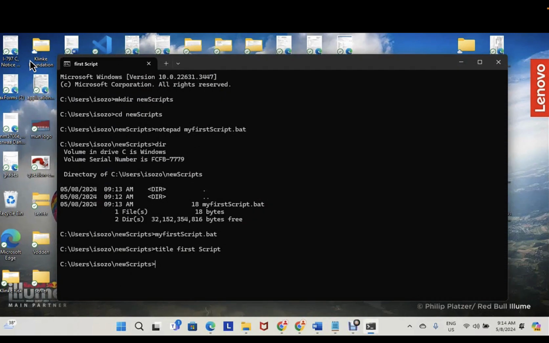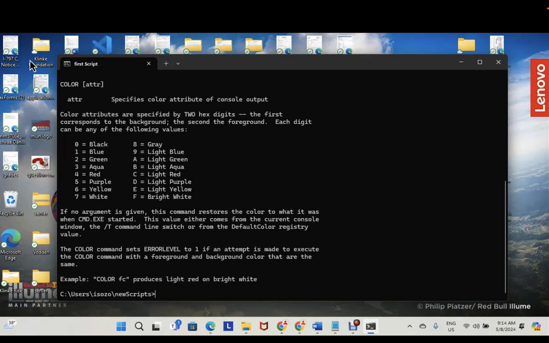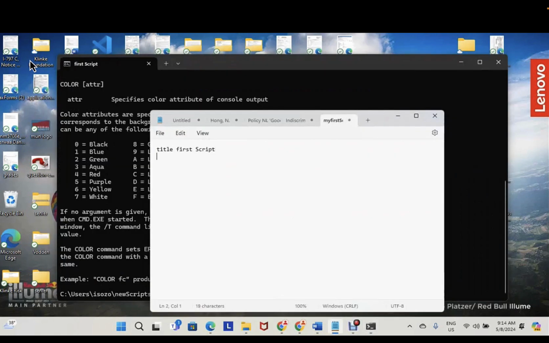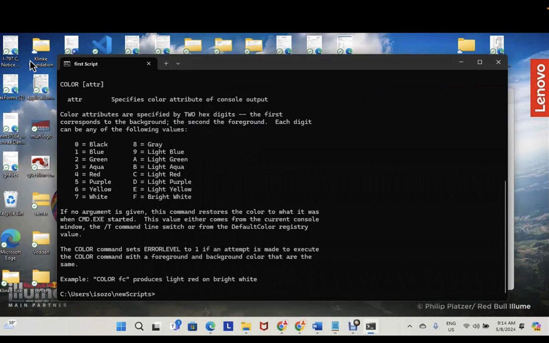Now, if you want to find out about any command, you can just use the /? to get information about the command, the syntax, the description, and everything. So for example, we're going to look at the command color. And after typing that, you get all the information about the colors and the numbers you use. So we go back to our script and then write color, 4 for red, which is the background, and then B for aqua white or light white. So write color 4B. Then our command prompt interface will change from black background with white text to red background with white text. Let's run our script.